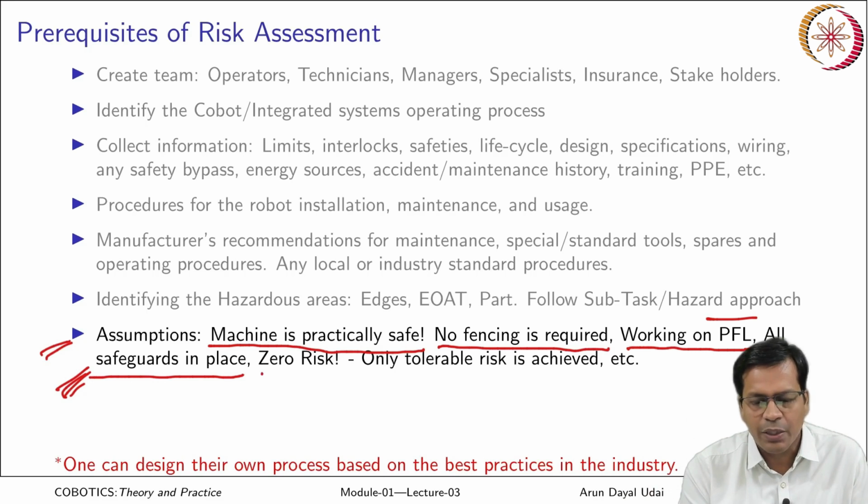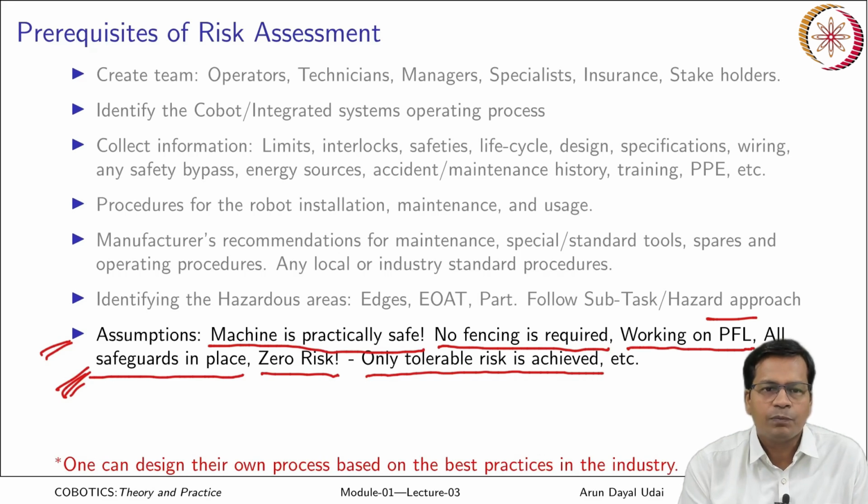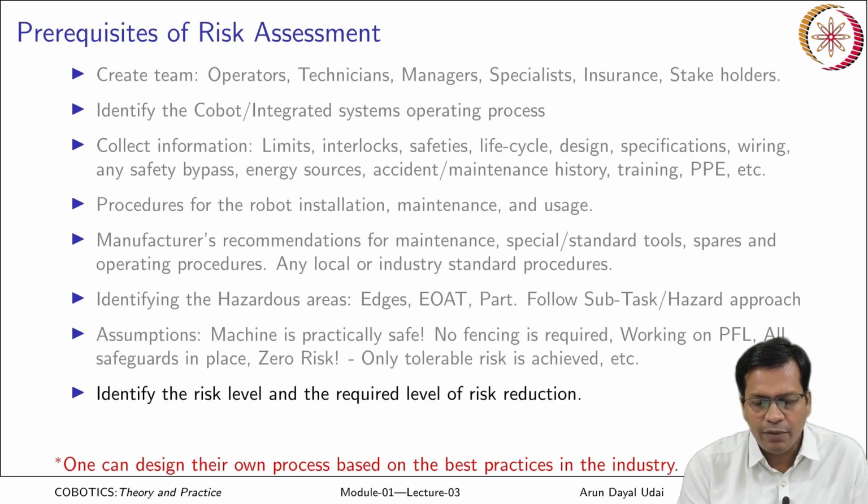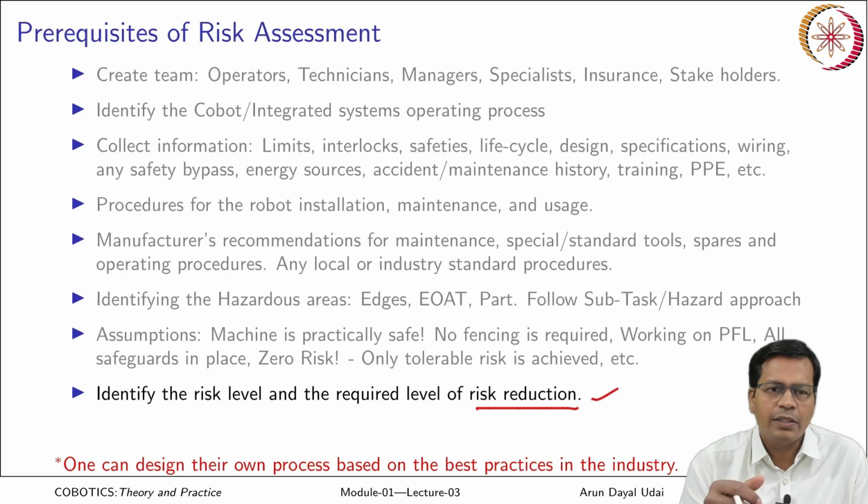Zero risk is a myth. There is nothing called zero risk; only tolerable risk is achieved. Okay. So a machine is never practically safe. You got it? These are some of the assumptions that should not be made. So identify the risk level and the required risk reduction: what all should be done in order to make it a safe robot.